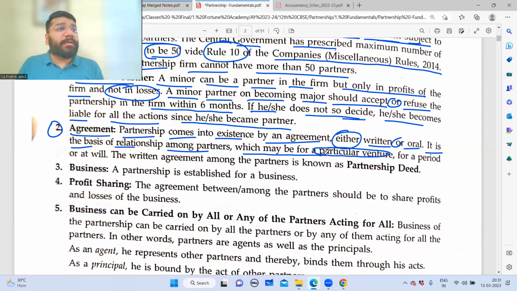Whatever partnership business you're forming, you can form it for a particular venture. Now let's suppose all of us together are having a very good relationship and bonding. Suppose I have, in the heart of the city, 5 acres of land. I don't have it, I'm just saying, imagine. In the heart of the city, I have 5 acres of land.